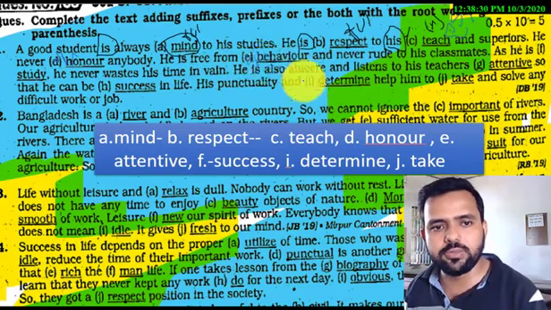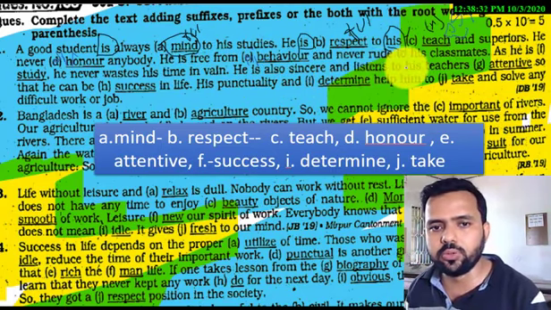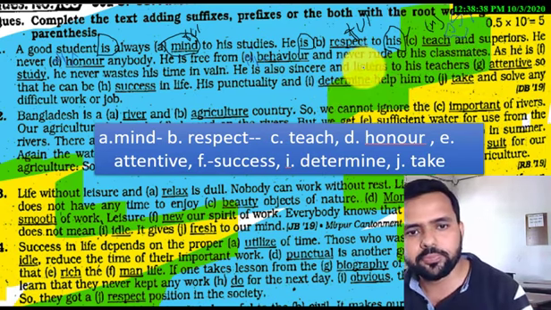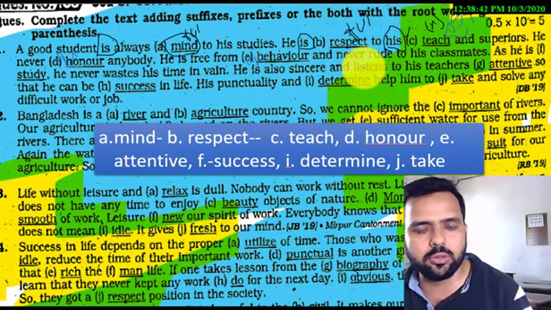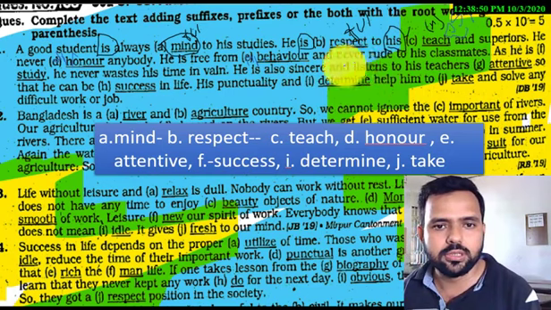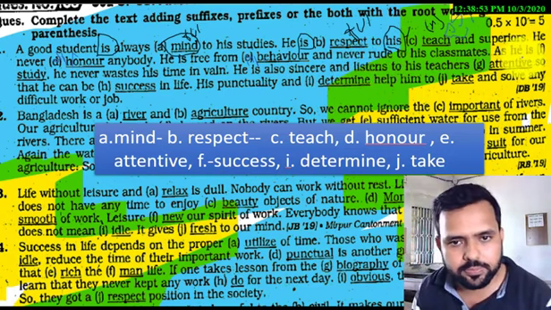A good student is free from misbehavior and never rude to his classmates. Rude means cruel. A good student is never cruel to his classmates. He is always kind and friendly with his classmates and his friends.